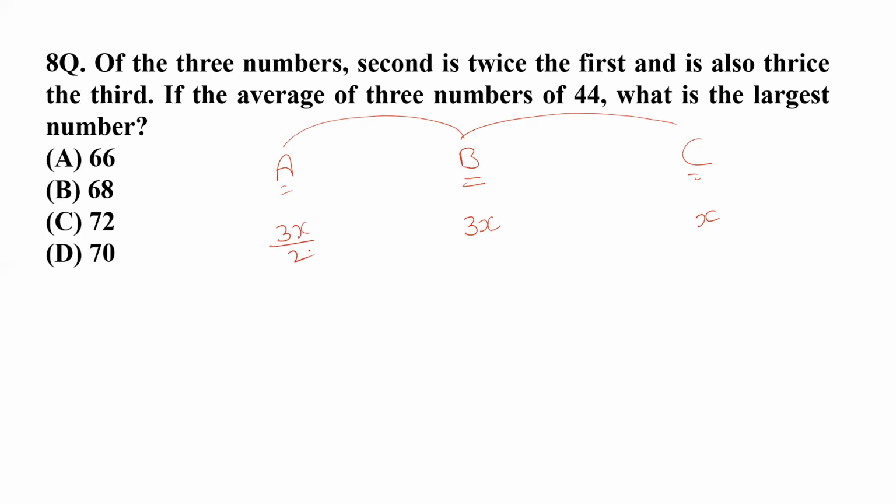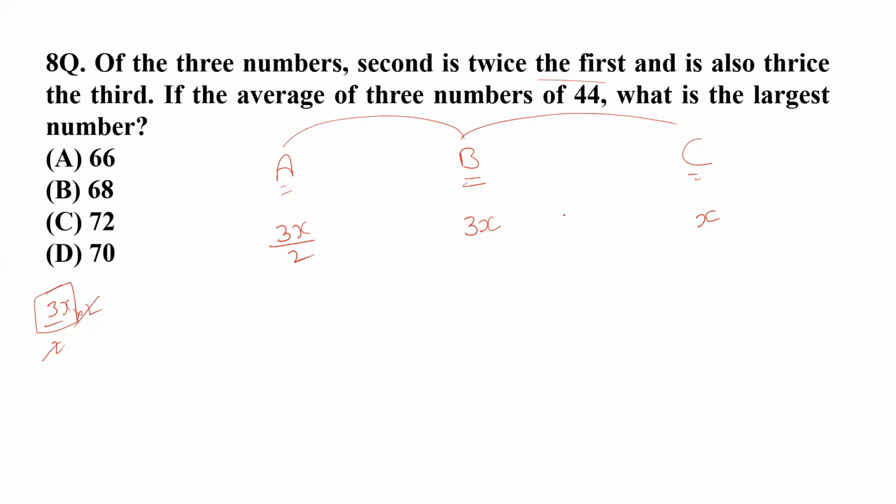Okay, so we have cleared this equation. Just try to understand this again. Second is twice the first. So this way, if you multiply 3x with 2, then you get the value of 3x. So you have easily solved the first condition. The second is twice the first and thrice the third. This is also fulfilled. This is 3x, and 3x is 3 times x. So this is all the equation.